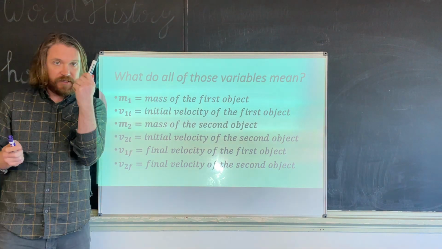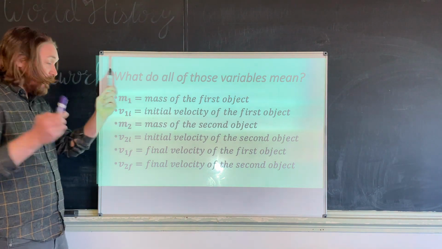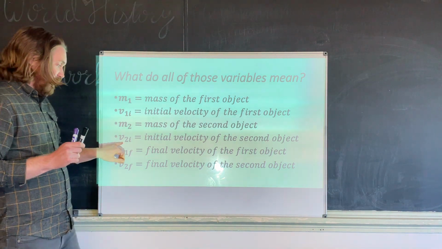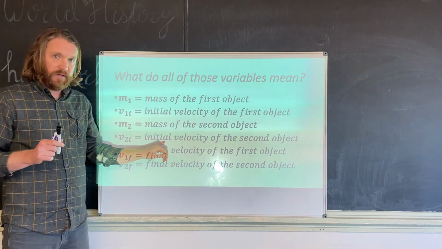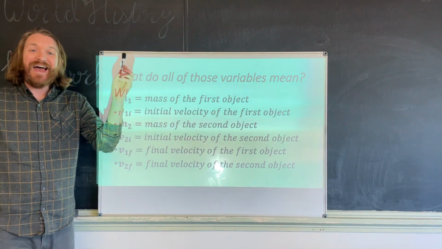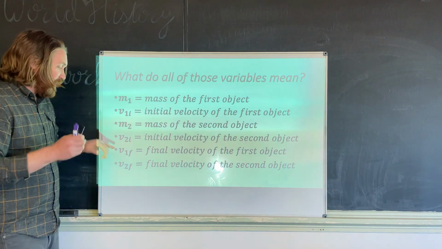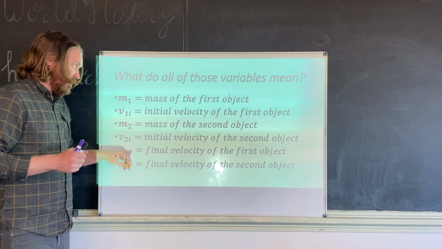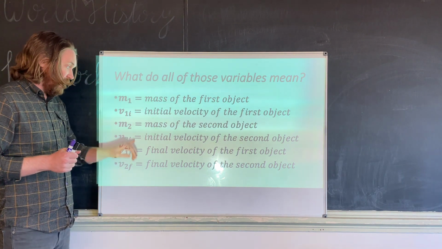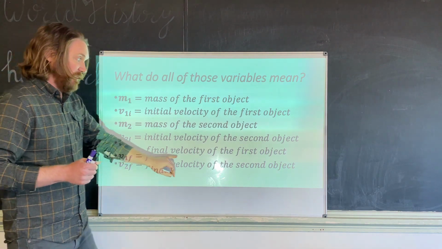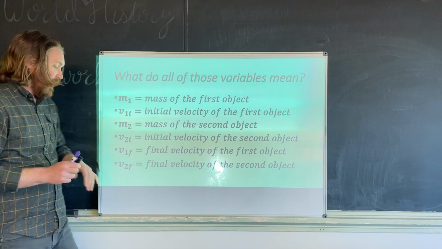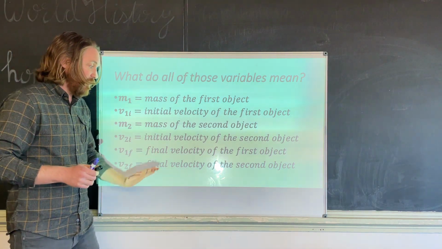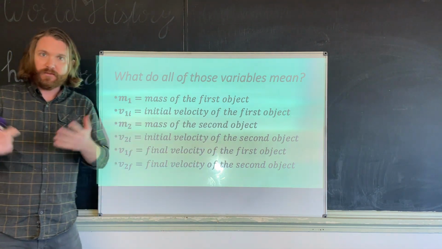The mass of the second object, that's our black marker. The black marker has a velocity. We call that V2 because it's the second object, and I because it's the initial velocity. After they hit each other, we now have a V1F. That's the final velocity of the first object. So after they bounce, how fast is it going? And a V2F, which is the final velocity of the second object.